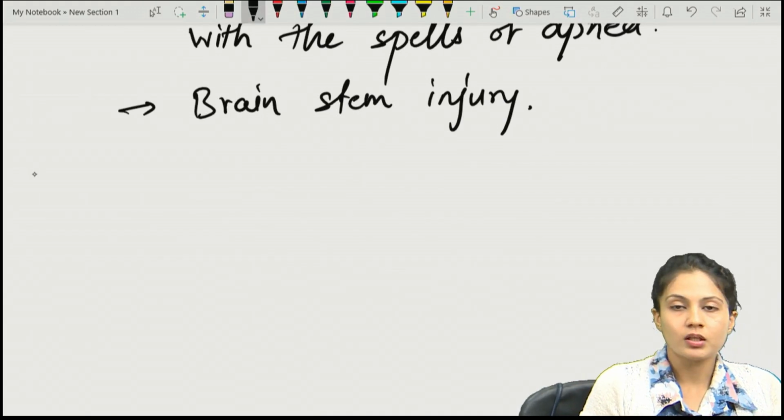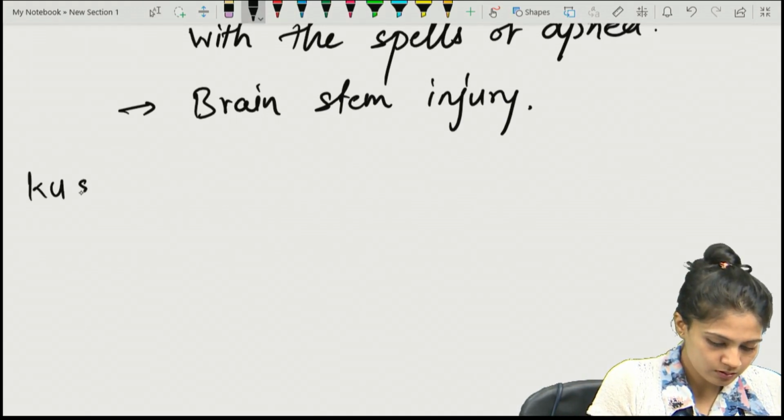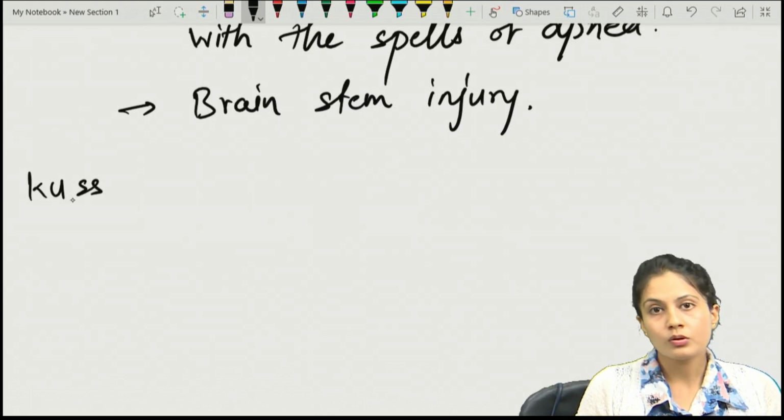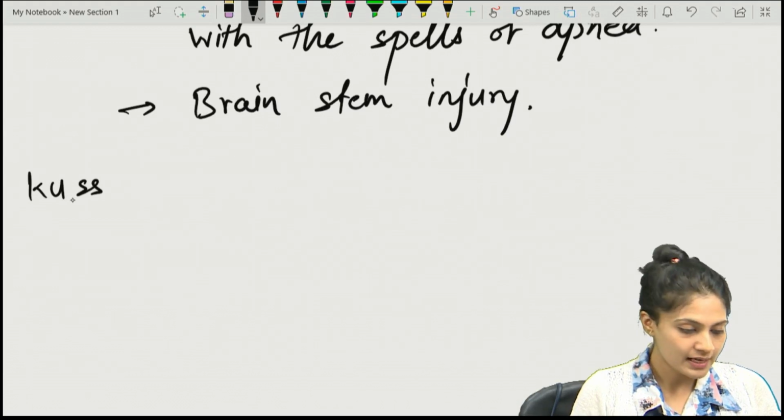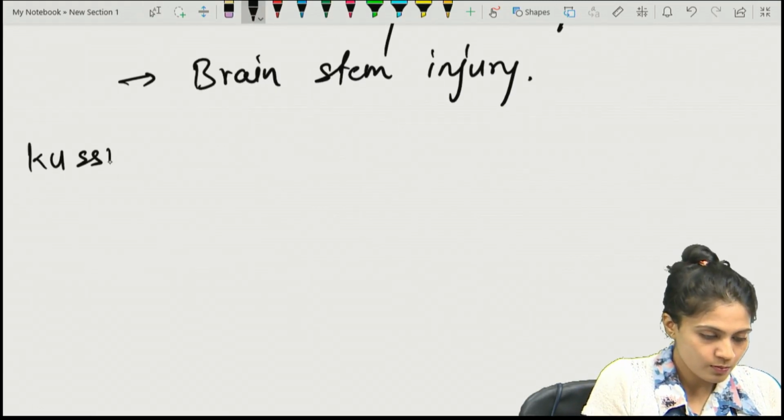What about Kussmaul's breathing? So write down. Kussmaul's breathing is mainly seen in DKA, diabetic ketoacidosis.